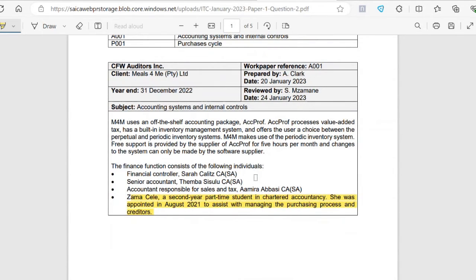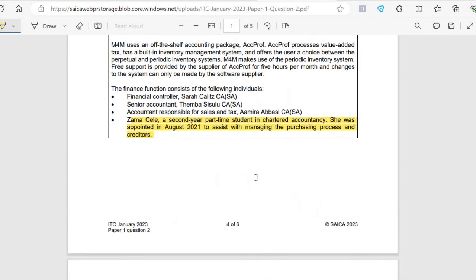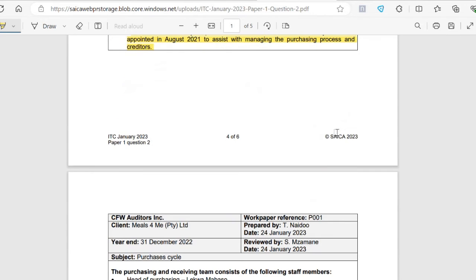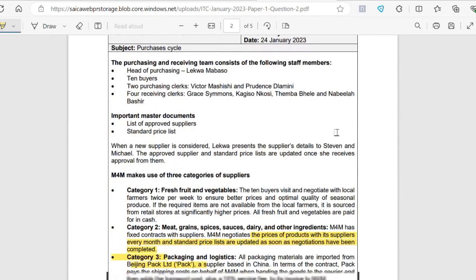This increases the risk that the work that she's doing is inaccurate because she's still a student. So this risk affects accuracy, valuation, and allocation, right? The fact that she's still a student, she doesn't have the expertise that is needed to perform or oversee or manage the purchasing process and the creditors. So that's our first risk.